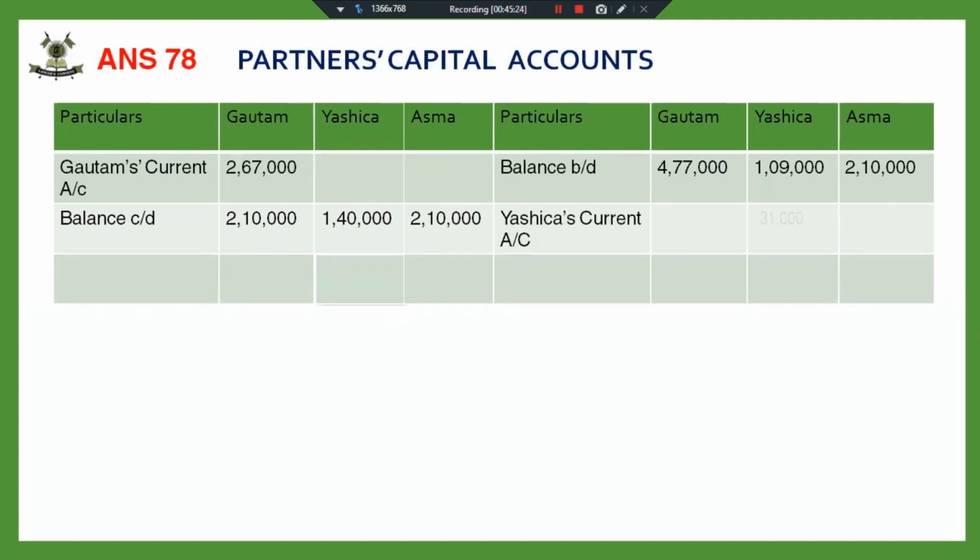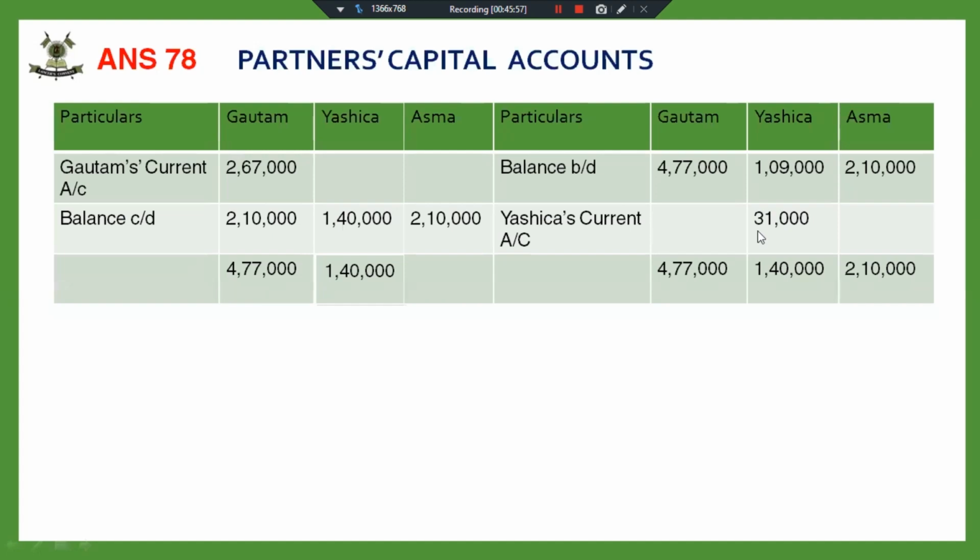But if we are making the adjustment through current account, then these balances have to be posted to the balance sheet. 2,67,000 is the liability for the firm. The firm was supposed to pay Gautam 2,67,000 to make his capital 2,10,000. Fine. So as the firm has not paid him, we have posted this amount to Gautam's current account, which is a liability for the firm.